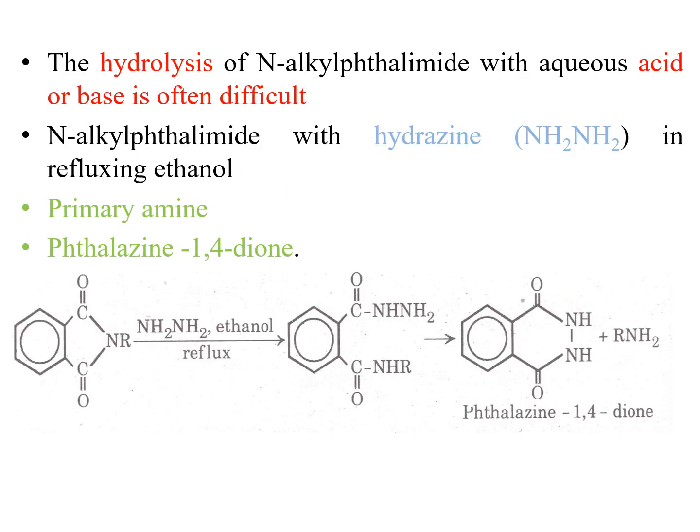The hydrolysis of an N-alkyl phthalimide with aqueous acid or base is often difficult. It is often more convenient to treat an N-alkyl phthalimide with hydrazine in refluxing ethanol to give a primary amine and phthalazine-1,4-dione.